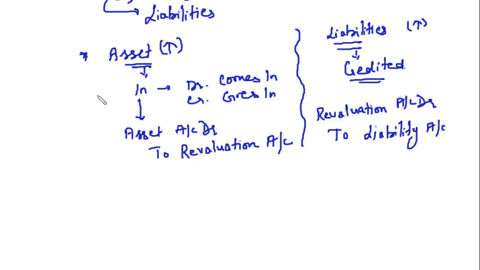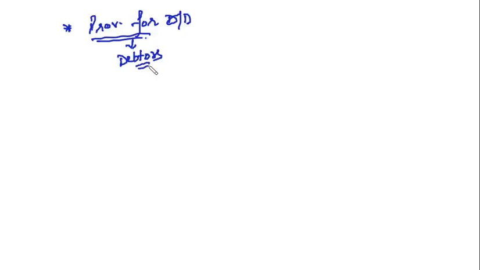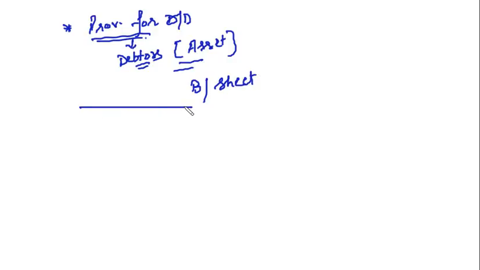Clear? Now, if I specifically talk of one item, that is provision for doubtful debts. This provision is created on debtors, as you all know. Debtors is an asset. Try to recall the balance sheet. This is our asset side and this is our liability side.